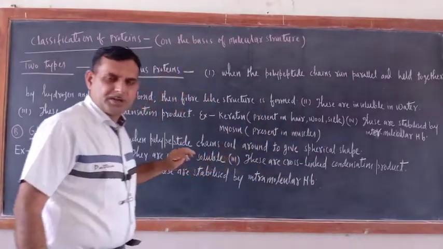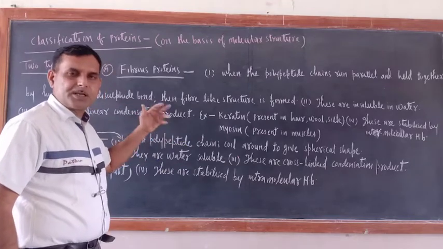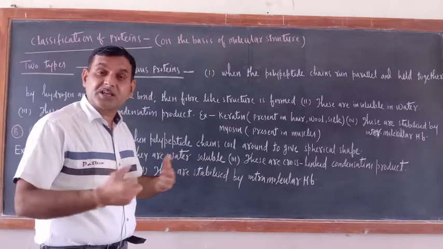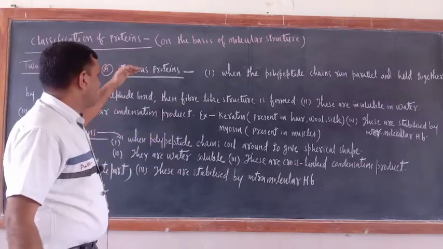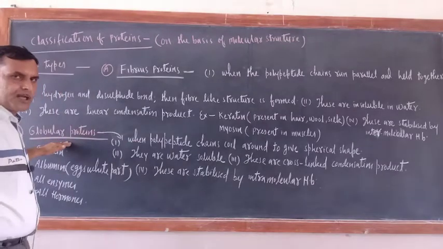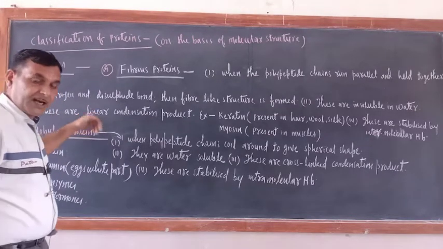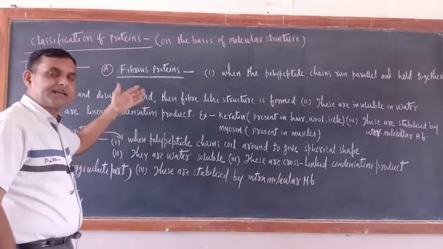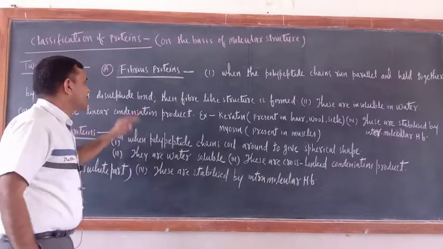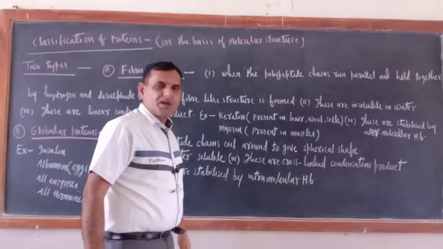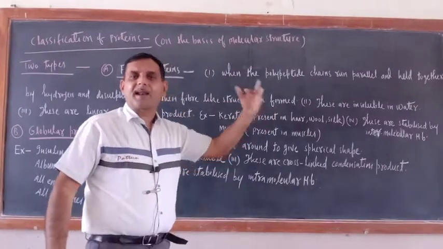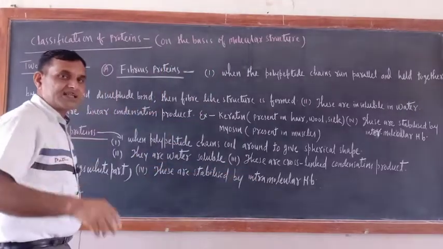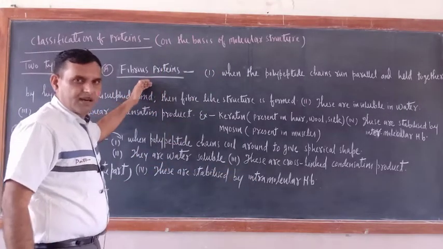So what I want to convey here is, if we are talking of proteins, we are talking of polypeptide chains only, because they are the immediate structural component of protein. So we can differentiate fibrous protein and globular protein on the basis of the polypeptide chains present in them. In the fibrous protein, what is happening? Polypeptide chains are running parallel. So we can say they are basically linear types of protein.